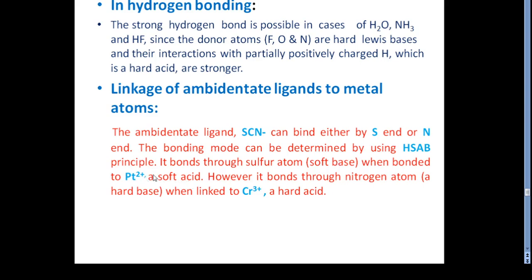However, when it bonds through the nitrogen atom, which is the hard base, it prefers to link to chromium 3+, which is the hard acid. In this way the ambidentate ligand interacts soft to soft and hard to hard.